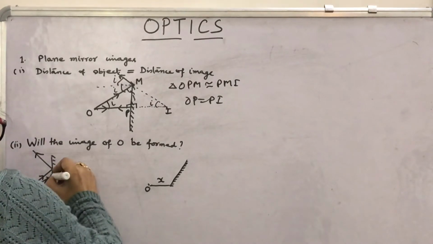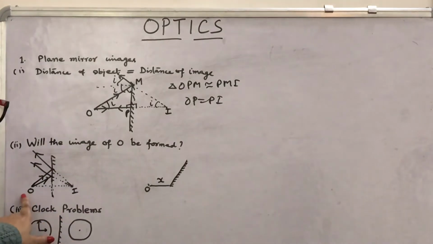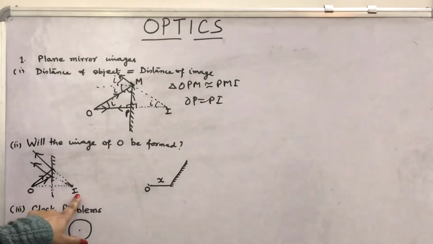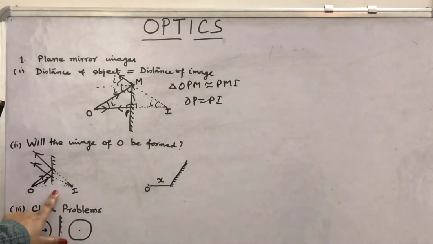Okay, and this will be also reflected. So in this way, the image of O will be formed at I. There is no mirror, you can remove it now. This will be the image formation.